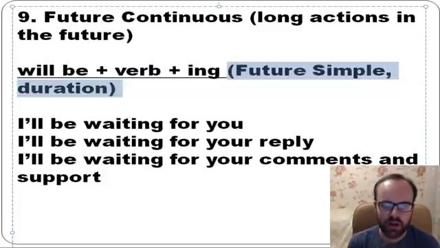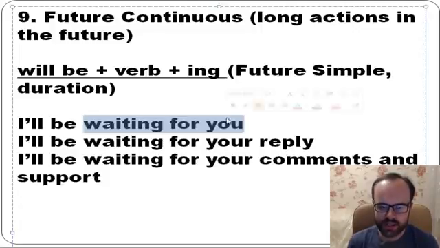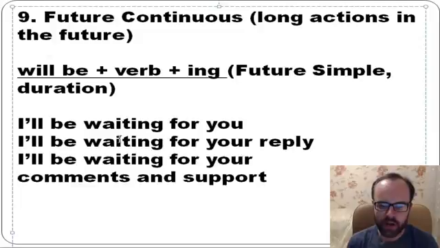Okay? So I'll be waiting for you. It means that I can say I'll wait for you, but it's okay, maybe it isn't so important. But if I say I'll be waiting for you, it means that I'm really waiting for it, so it's so important for me. Yes, it's a long action, not just a short one. Okay, next. I'll be waiting for your reply. We often use this tense in this context. I'll be waiting for your reply. I'll be waiting for your comments and support.